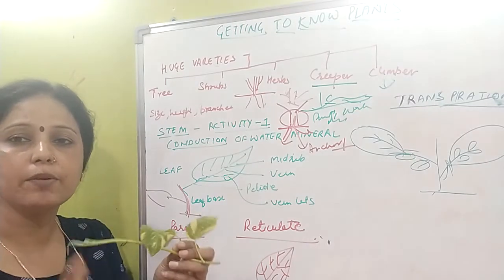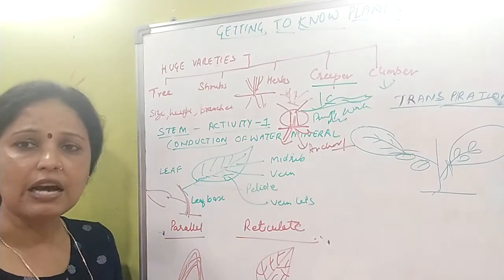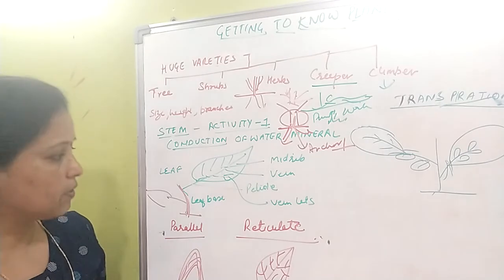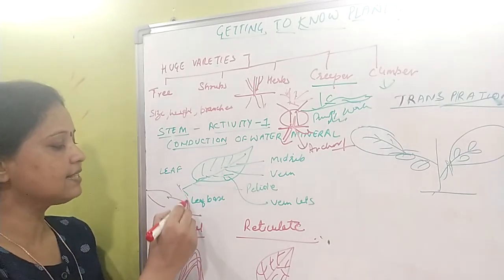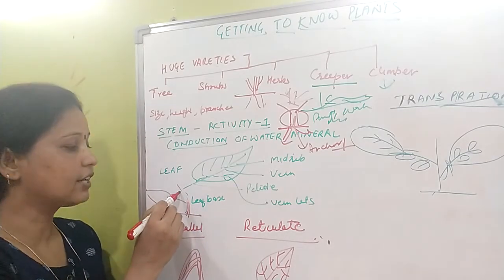You will find some of the ornamental plants which are brown in color. Now, when we talk about the structure of the leaf, a leaf has three parts. The first part is the leaf base. The leaf base is that part which is connected to the stem.